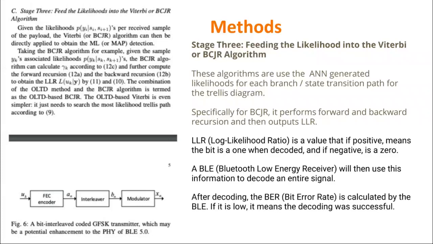Finally, after decoding, the BER is the bit error rate, which is calculated as a metric to measure if the BLE is doing its job. If it is low, it means that the decoding was successful. If it is high, it means a lot of errors are happening, and the goal is to make it low.